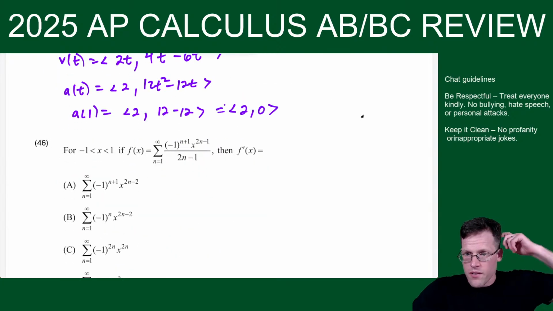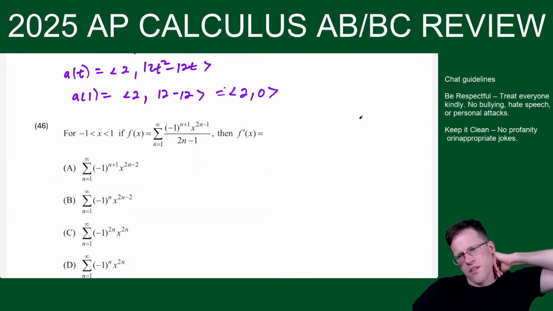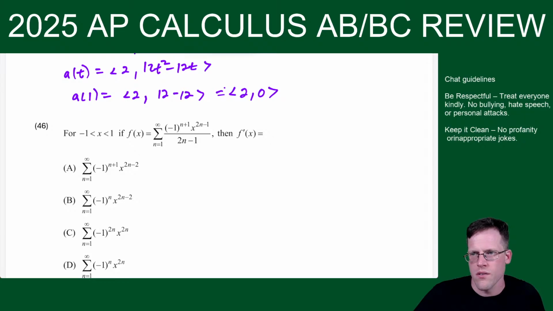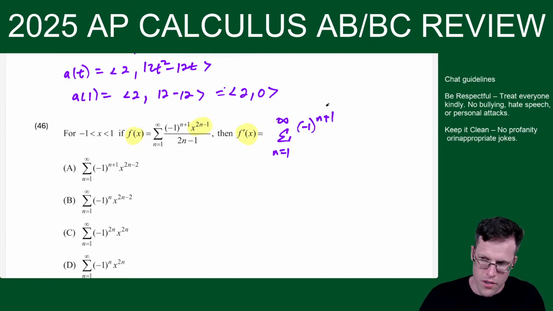Ooh, Unit 10. Oh, this is one of the nicer Unit 10 questions. So we're looking for f prime of x. But you see how the only x is the x to the 2n minus 1. So we just power rule this. So we have the series from n equals 1 to infinity. You can find the antiderivative and derivative of a power series.